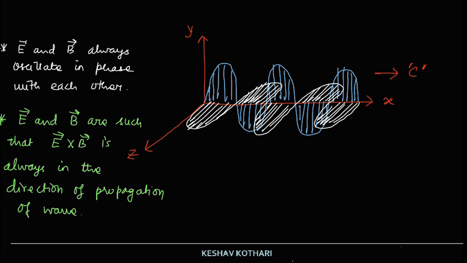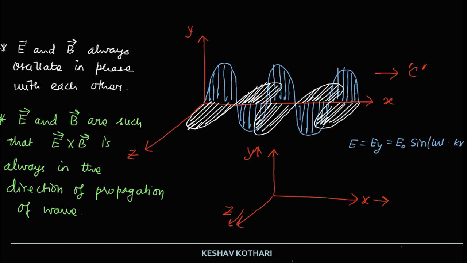In the case which we are dealing with, which we will be taking throughout this chapter, this is y axis, this one is z axis, and this is x axis. The electric field variation is along the y axis, that is E is written as Ey, equal to E naught sine of omega t minus kx.